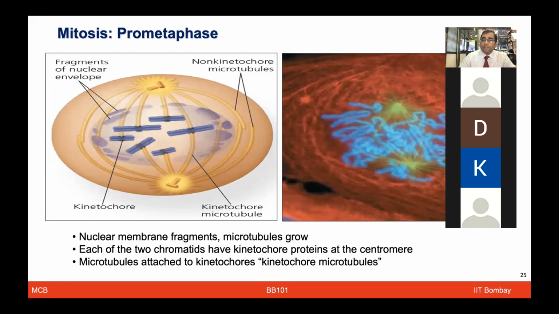So in prometaphase, which is now going to prepare towards metaphase, the very important activity is for all the chromatids to get aligned. Now they start pulling towards both the poles.